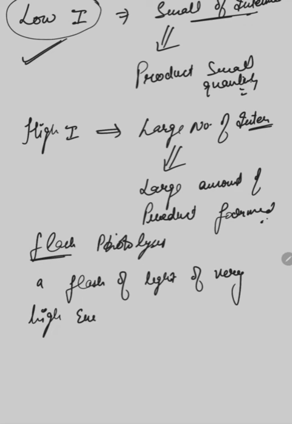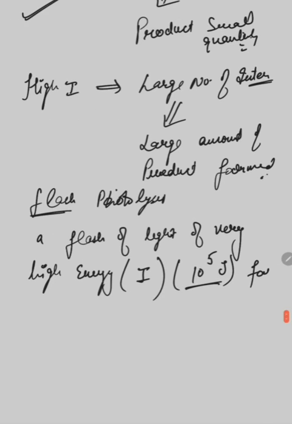It means the intensity of that light is very high. We are striking a flash of light of very high energy. Suppose the energy is up to 10 to the power 5 joule. This much amount of energy we are striking in the form of a flash on the chemical reaction for a very small time period.